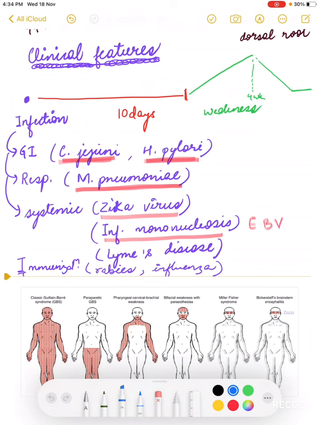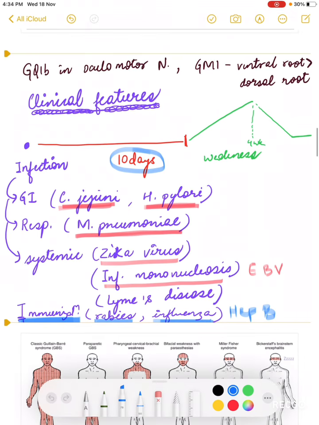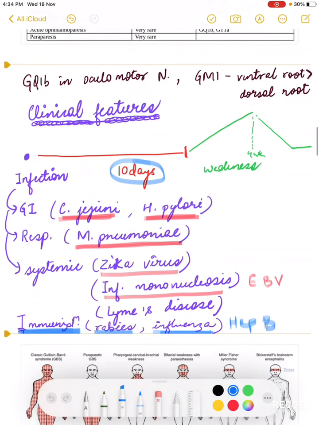Also important is certain immunizations. Immunization against rabies, influenza, even hepatitis B has been found to be an inciting factor. Now what happens is, once the inciting factor happens, around 10 days or 2 to 3 weeks' time is required for the production of antibodies. Once these antibodies are produced, they start their pathogenesis, they start affecting the nerves, and we see weakness.